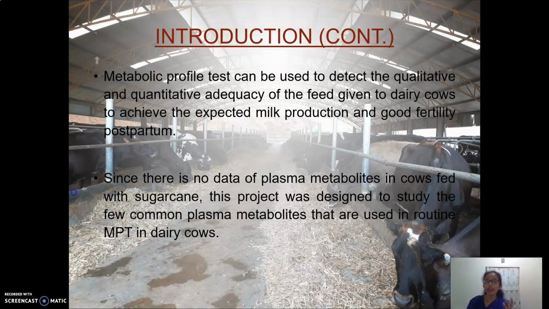Metabolic profile testing is the analysis of blood biochemical parameters, and it can be used to detect the qualitative and quantitative adequacy of the feed given to dairy cows to achieve the expected milk production and good fertility postpartum. Since there is no data on plasma metabolites in cows fed with sugarcane, this project was designed to study a few common plasma metabolites that are used in routine metabolic profile testing in dairy cows.